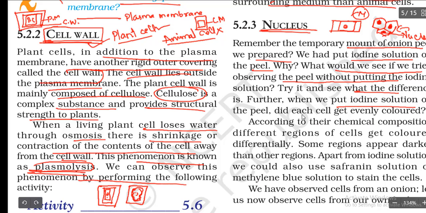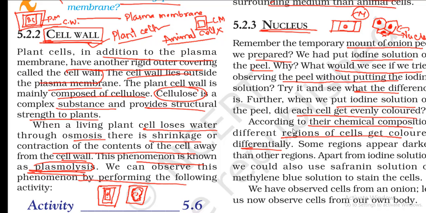When we put iodine solution on the peel, did each cell get evenly colored? According to their chemical composition, different regions of the cell get colored differently. Depending upon the chemical nature, the color is going to be present. A few areas of the cell are lighter and a few areas will be darker.